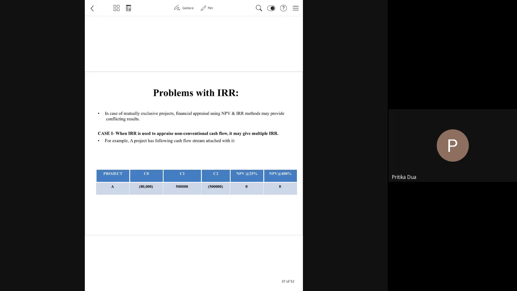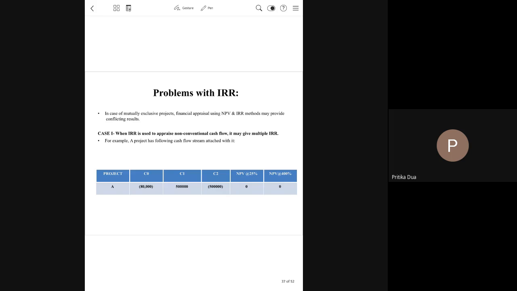IRR as a technique is very frequently used, but the problem comes up when you have a project where the cash flows are non-conventional, meaning at zero point of time there is a cash outflow followed by a cash inflow and then again there is a cash outflow. This stream of cash flows is non-conventional in nature, and here you may find the problem of multiple IRRs.